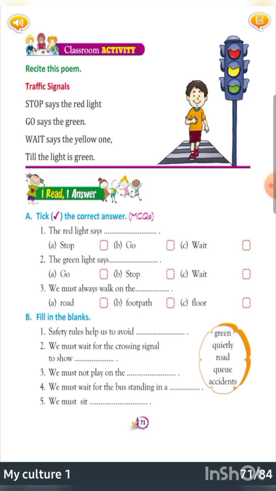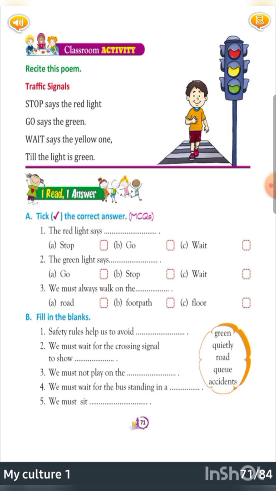Now, there are some words in this circle: green, quietly, road, queue, and accidents. So, we have studied all of them and you have to fill these in the blanks. So, let us see. Safety rules help us to avoid, means avoid what? Sorry, safety rules help us to avoid, yes, safety rules help us to refrain from. This I told you, na? Avoid means accidents.